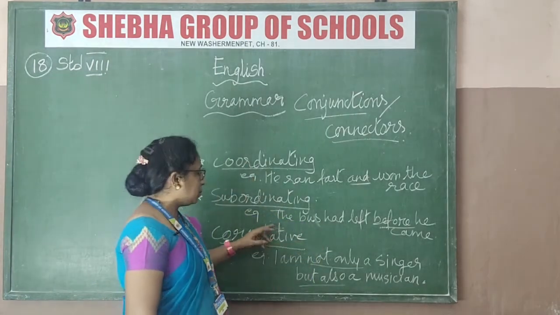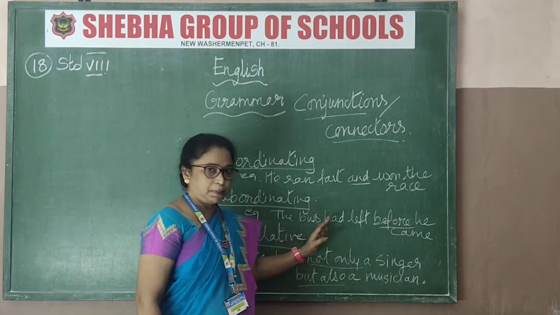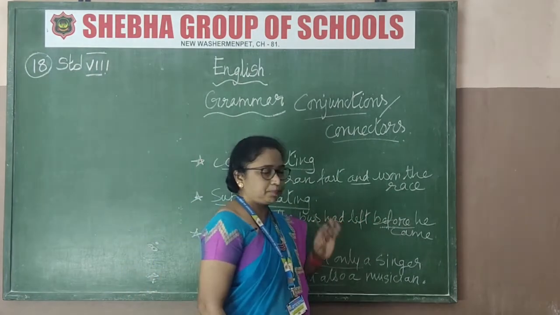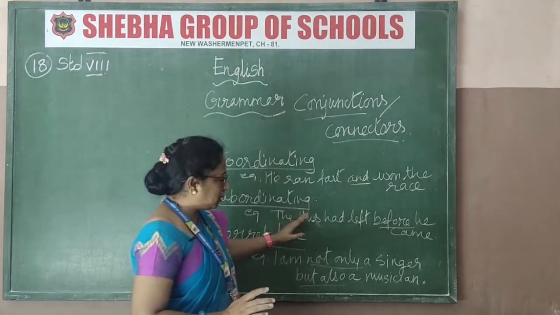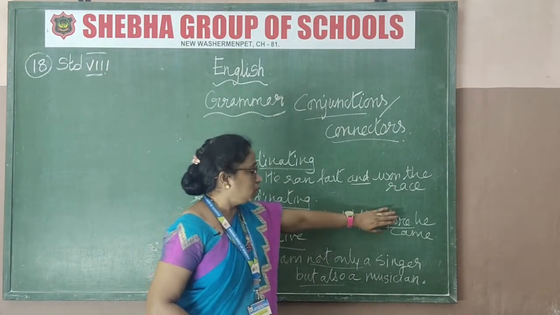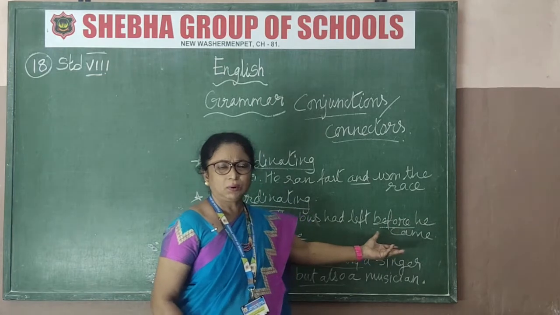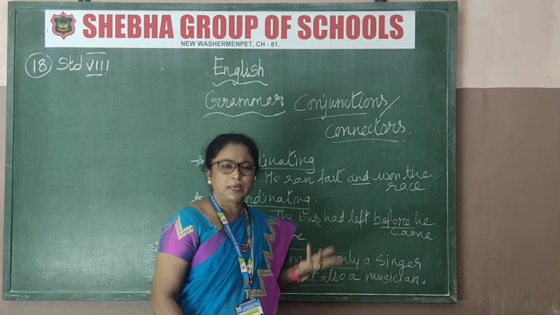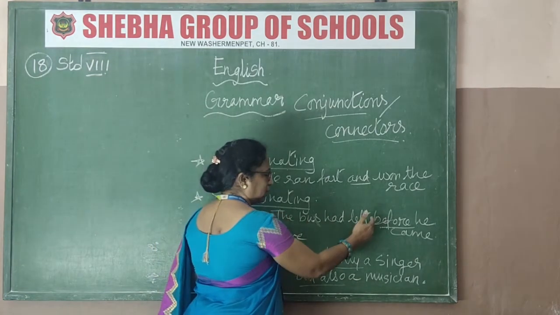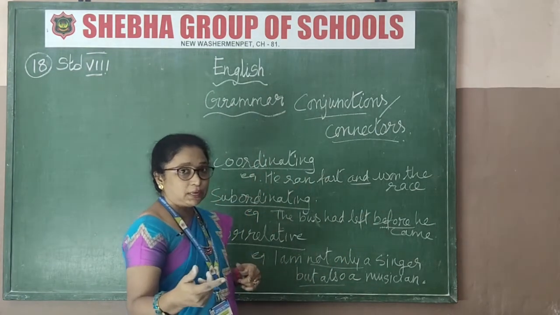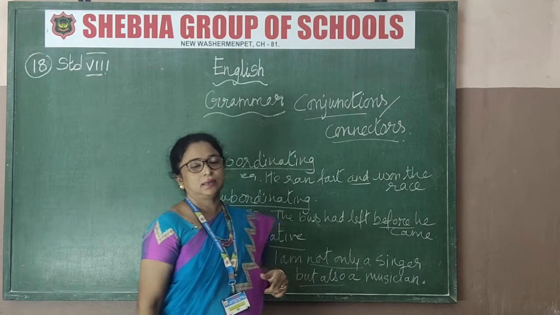First, see the example here. The bus had left. The bus had left before he came. The bus had left is correct, the main clause. Now this part: he came. Can you understand what that is? He came. He came where? Anything you understand? No, can't understand. Only the first part you can understand. The bus had left you can understand. So for that kind of words you use subordinating conjunction.